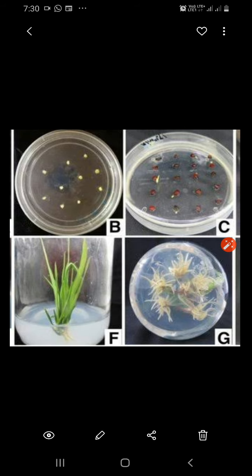But from the X plant, that is the small amount of tissue taken from the plant, called X plant, if you grow from that in a very short duration, you will get quite big growth of the plant, and all these plants are exactly the same genetically. That means they are somaclones, genetically identical to each other.